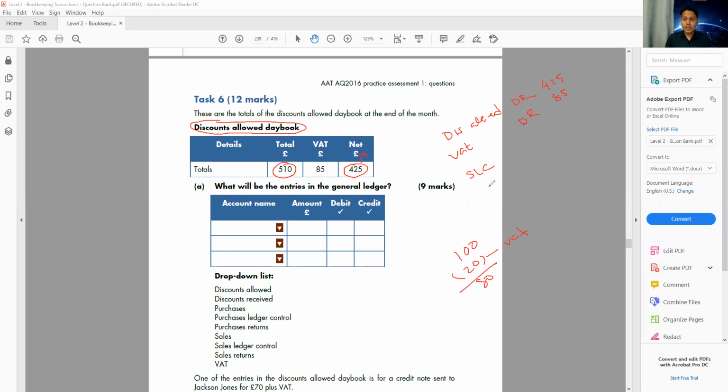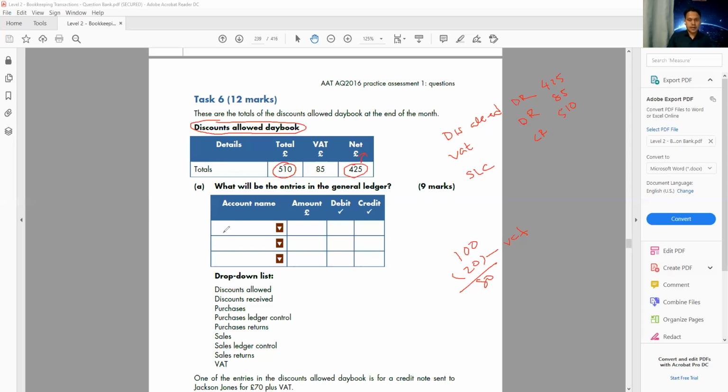So normally the sales ledger control is debit. So if I want to reduce it, if I want to make it go down, I make it the opposite. I make it credit, 510. Because of that, my total customer balance will go down by 510.